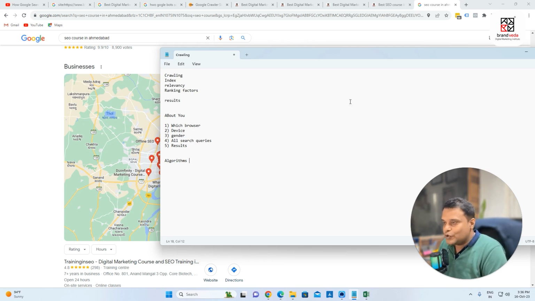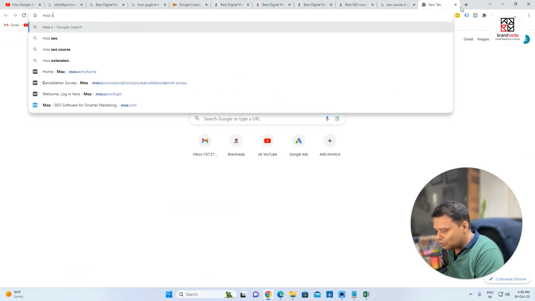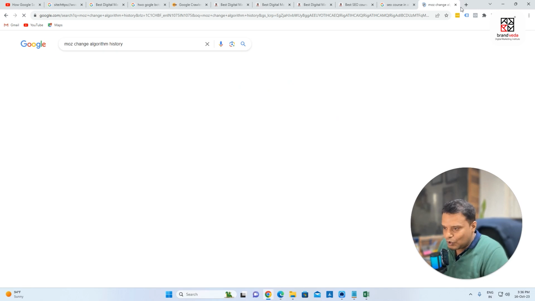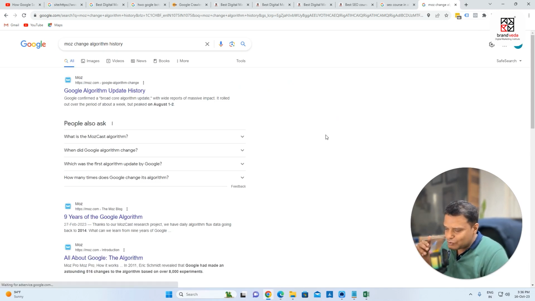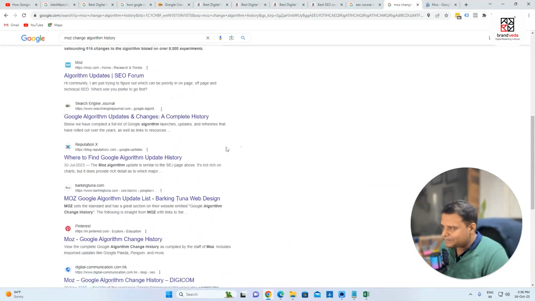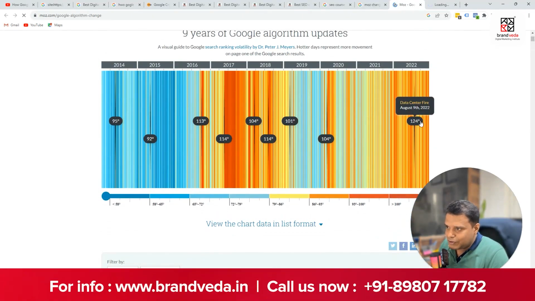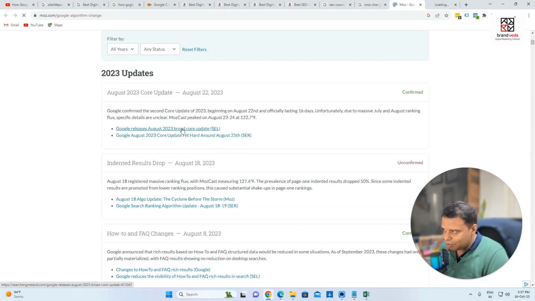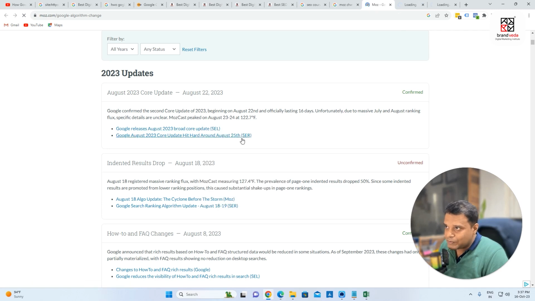If you want to know, you can go to Google and search for, let's say, Moz Google algorithm change history. Sometimes Google announces when there are new updates. You can see the Google change history, and you can also get it from a general search. For example, Google released the August 2023 broad core update, so you will get to know what exactly they have done. The Google 2023 core update hit around 25th August. So they are rolling out some updates.